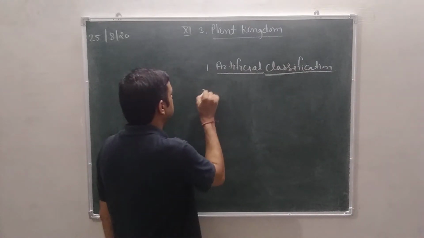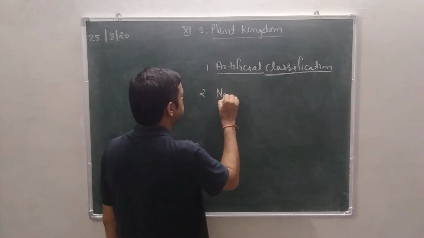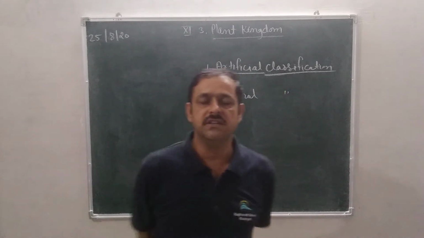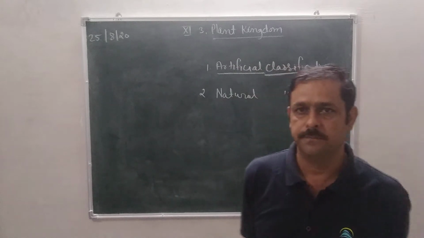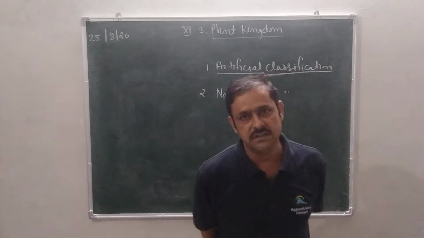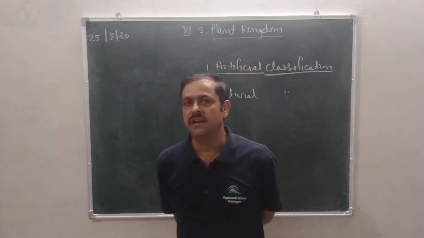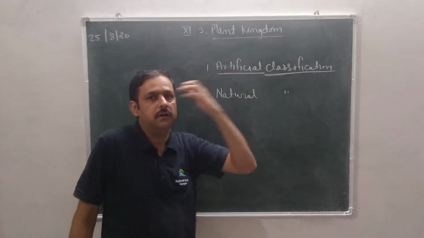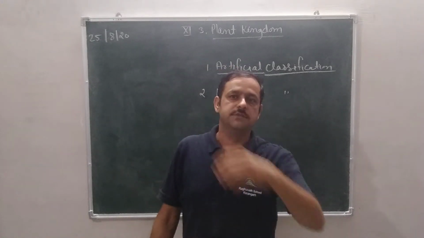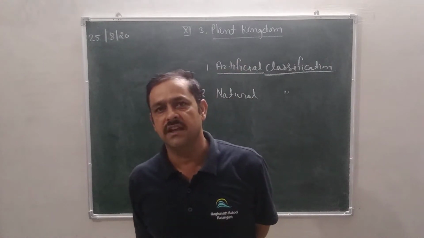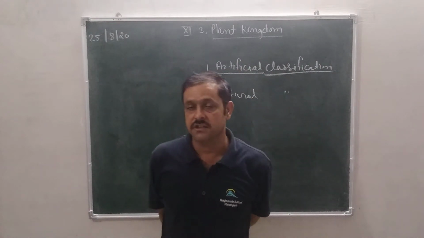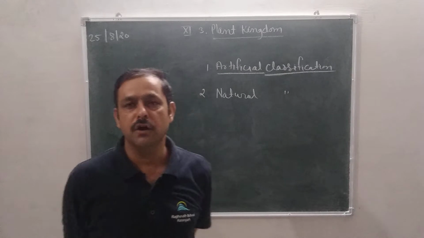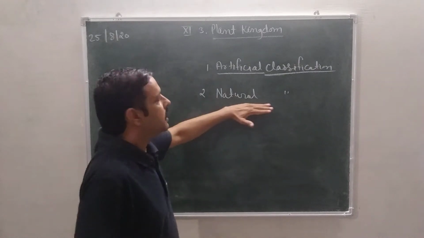But after that, the next system of classification came, that is called natural classification. Natural classification was proposed by the scientists Bentham, Hooker and Hutchinson, and this classification is based upon the internal characters of any living organism. Here we are discussing plants, so plant classification is based on internal characteristics, just like internal structure of plants and development of embryo, on the basis of their number of chromosomes. This is called natural classification.